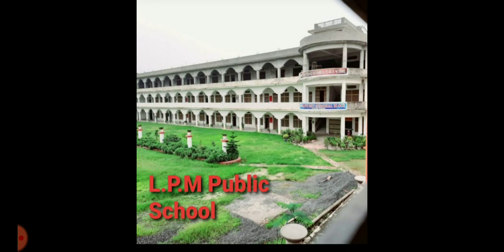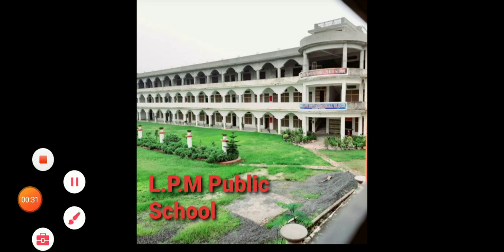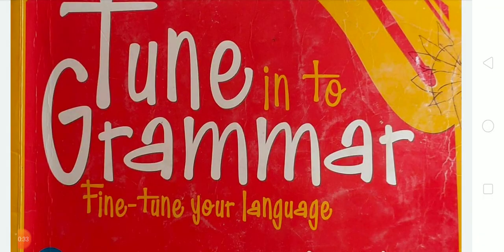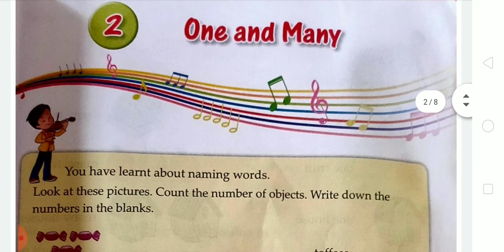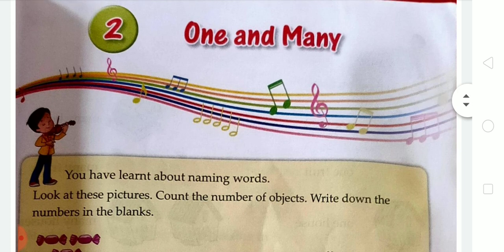Dear student, in today's class I am going to explain the next topic that is given in your Tune into Grammar book, that is One and Many. In my previous video I have already completed chapter number 1, that is naming words and its exercises. So now moving to the next, that is One and Many. First of all, take out your Tune into Grammar book and open page number 9. On page number 9 there is chapter number 2. The topic name is One and Many.